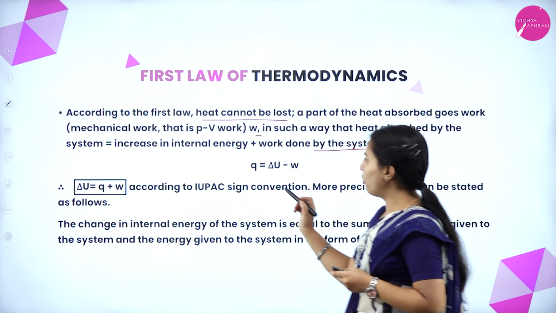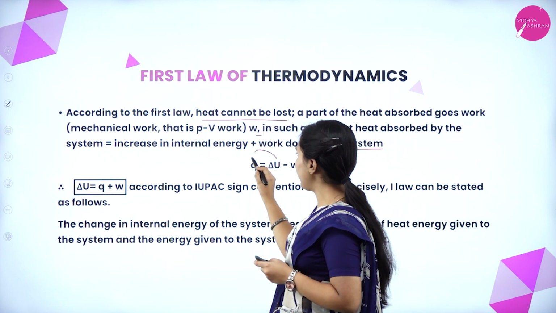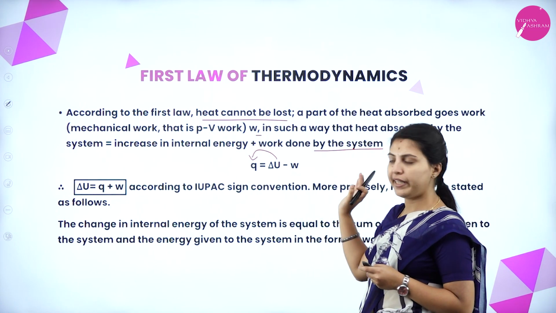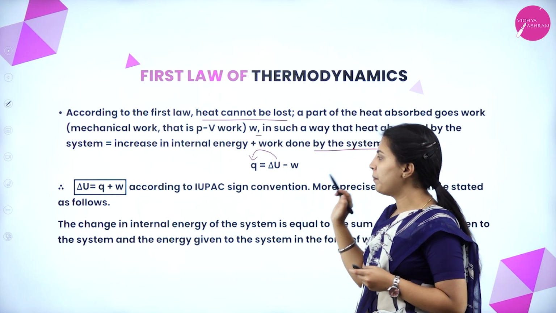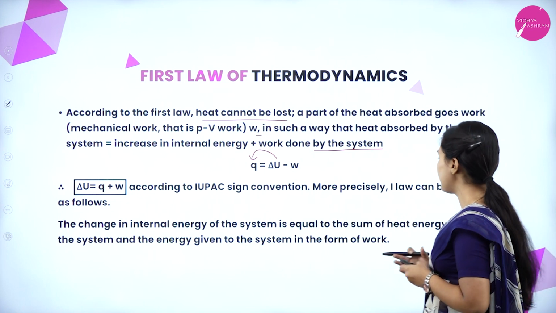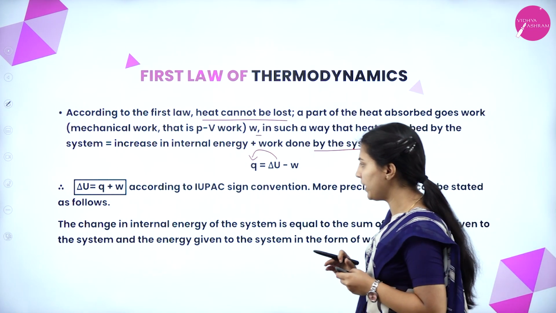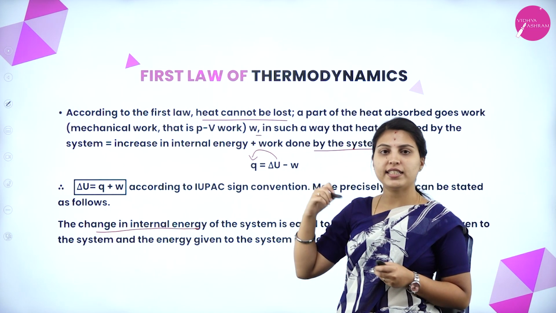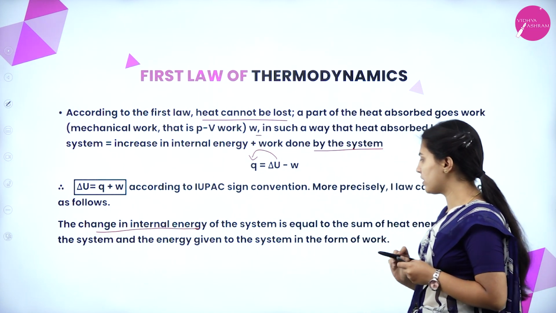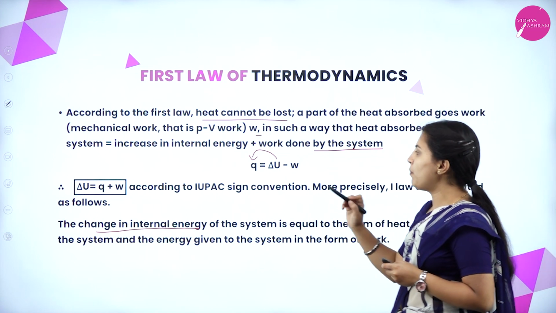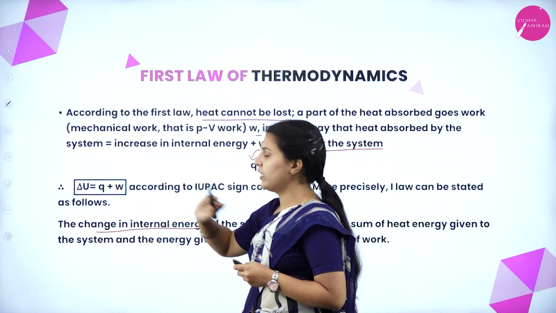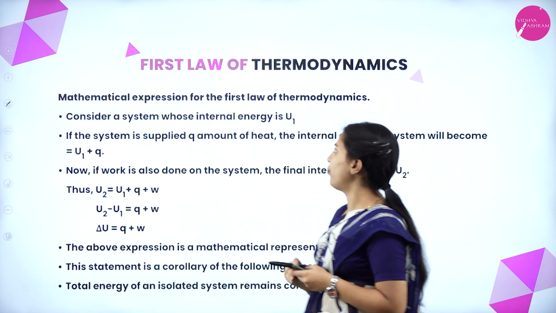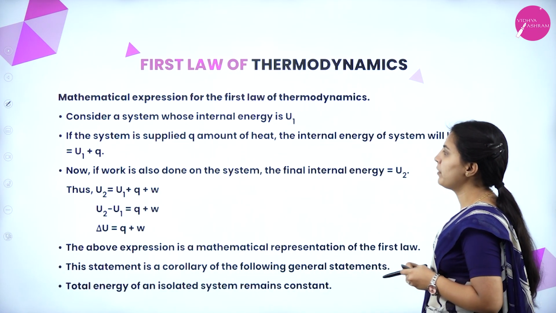Okay, this is the overall sign convention. If we take delta U to the left hand side, what will happen? The W coming to the right hand side will become plus, and more precisely the first law can be stated as follows: the change in internal energy of the system is equal to the sum of the work done and heat absorbed by the system. Then, the mathematical expression for the first law of thermodynamics.